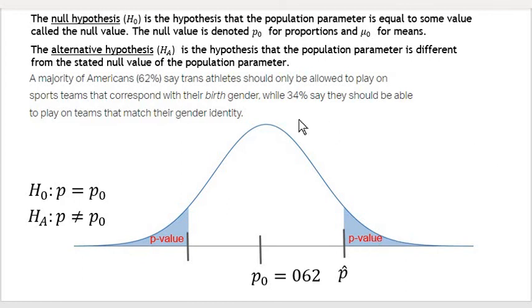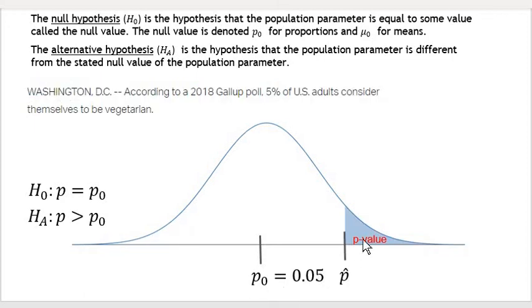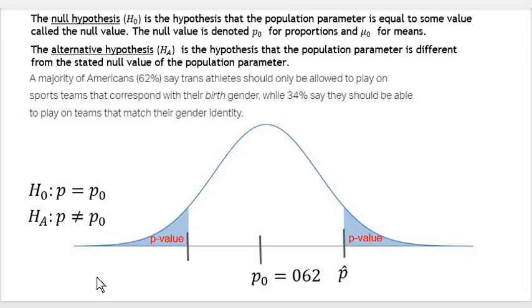So we have, once again, three different kinds of alternative hypothesis. If we think that the actual population parameter is less than the null proportion, then we're doing a left tail test. If we think the actual population proportion is greater than the null proportion, then we're doing a right tail test. And if we just think it's different than the null proportion, then we're doing a two-tailed test, and the p-value is twice the area to the right if the sample is on the right of the null proportion, or to the left if it's on the left. And that's how we're going to approach these hypothesis tests.